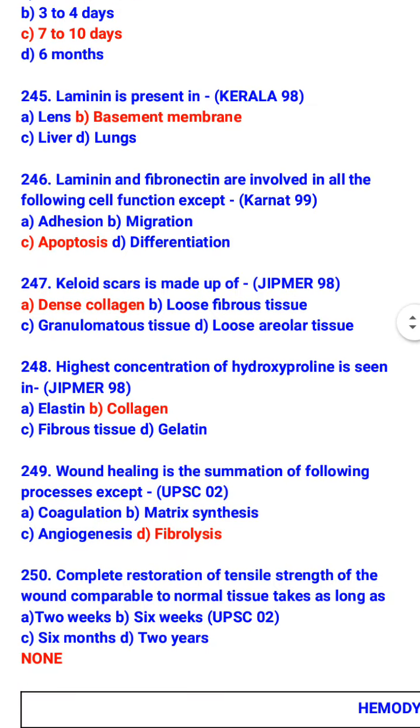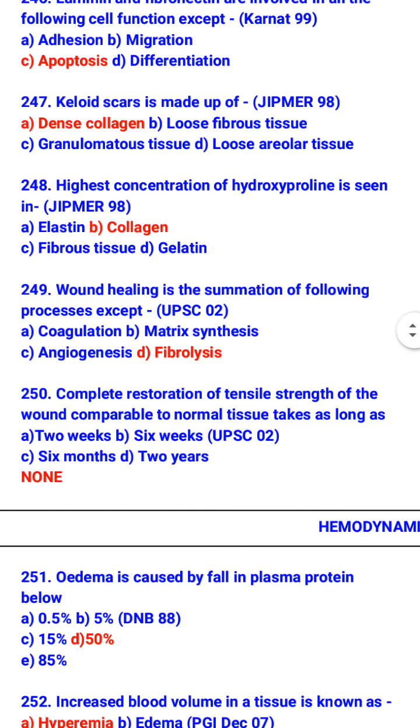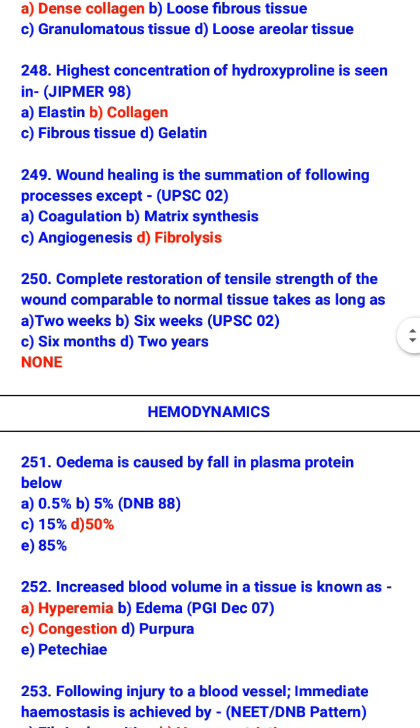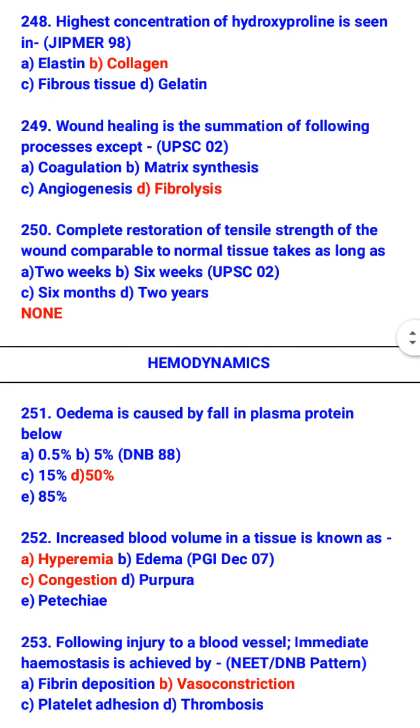Keloid scar is made up of dense collagen. The highest concentration of hydroxyproline is seen in collagen. Wound healing is the summation of the following processes except fibrolysis. So wound healing is the summation of coagulation, matrix synthesis, and angiogenesis. Complete restoration of tensile strength of the wound comparable to normal tissue takes as long as none.